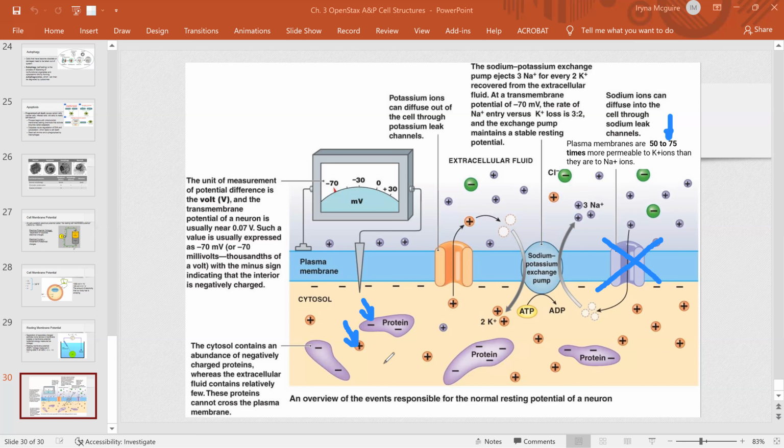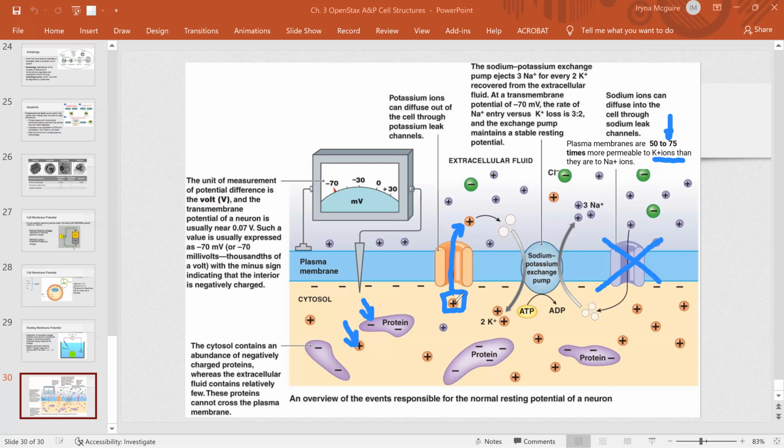But because potassium is moving out, look, potassium will move out. Every time now a positive charge moves out, right? If positive charge is moving out and let's say 75 potassium move out and only 1 sodium moves in, right? Because it's more permeable to potassium.